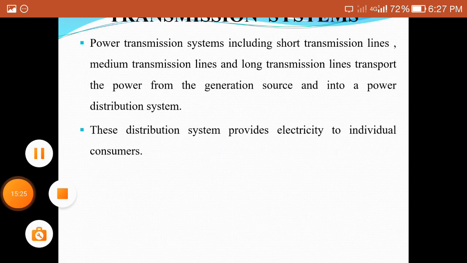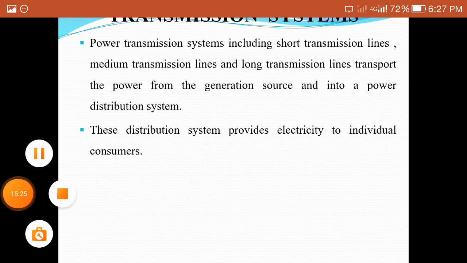Next, the power transmission system includes short transmission lines, medium lines, and long lines. Basically, the power transmission lines are divided into three types based upon the distance: first the short transmission line, next the medium transmission line, and next the long transmission line.